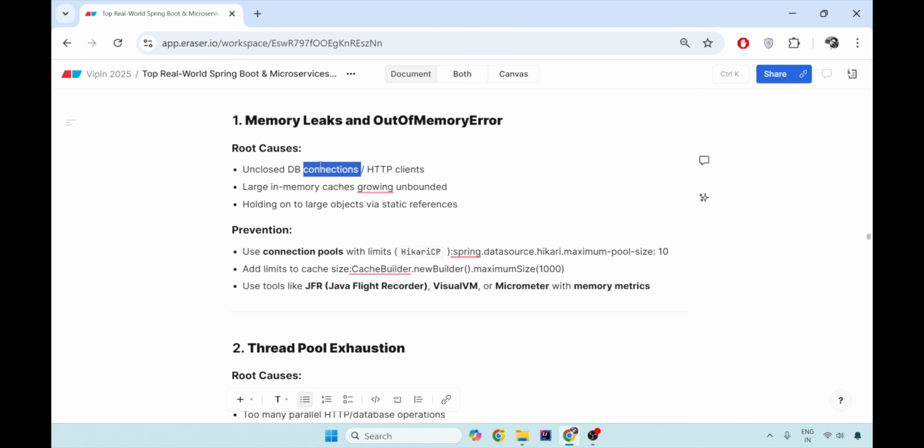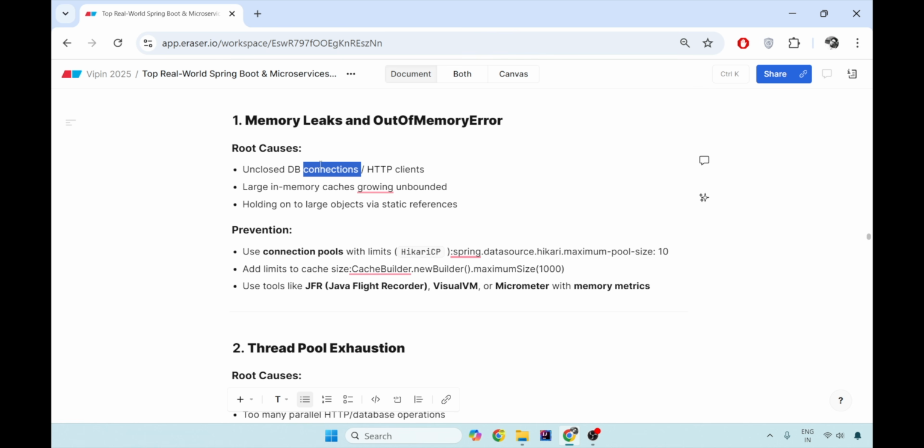The second issue we found was with the unbounded caches, that too in-memory caches. That was also a problem because my memory is very limited, and if I use that for caching an unlimited number of data objects, we run out of memory. Also, when we have a very large multi-part file to be sent from one place to another and we don't handle it properly and gracefully as multi-parts, that also gives us a problem of large objects and static references staying in the memory and giving us an out of memory exception.